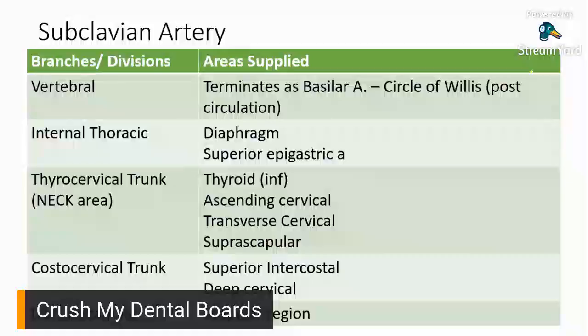And then finally, last portion of your subclavian artery would be your dorsal scapular. Scapular region. Saan ba yung scapular region? Sa shoulders, di ba? So that's basically your subclavian artery. What do you have to remember? VIT-CD. So you have your vertebral, your internal thoracic, your thyrocervical, your costocervical, and then your dorsal scapular.